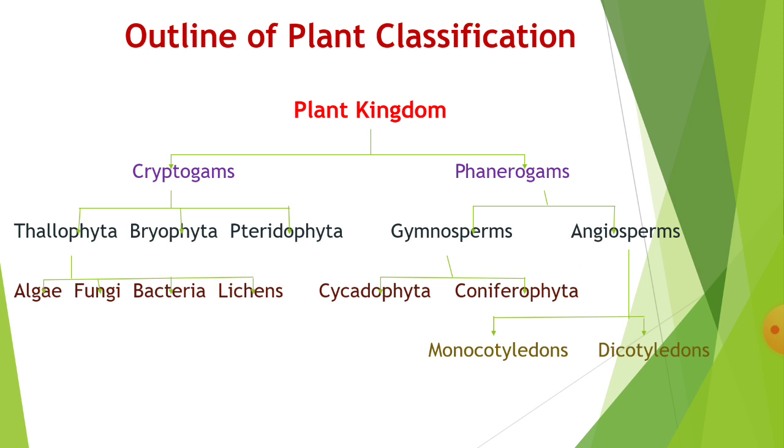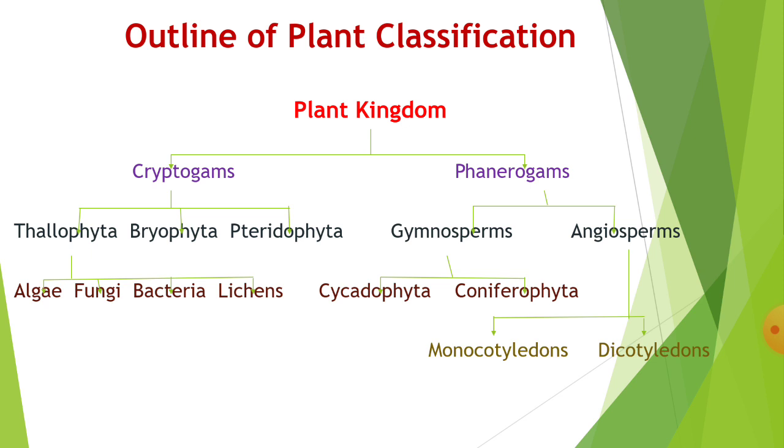Then we see the outline of plant classification. Here you see the highest position is plant kingdom. This is the oldest method, but we refer to this because the evolutionary plant groups are arranged according to evolution. That is, the primitive groups stand first, and then the advanced groups.